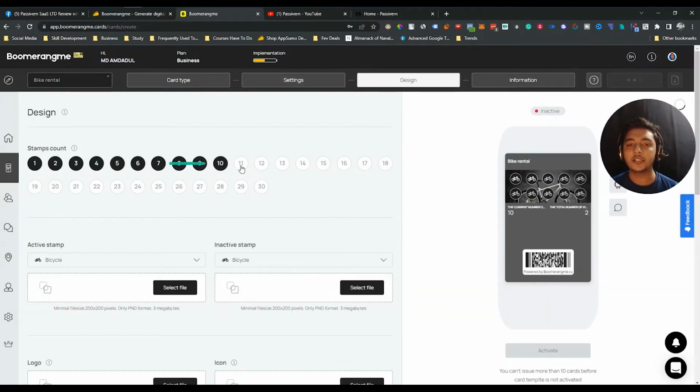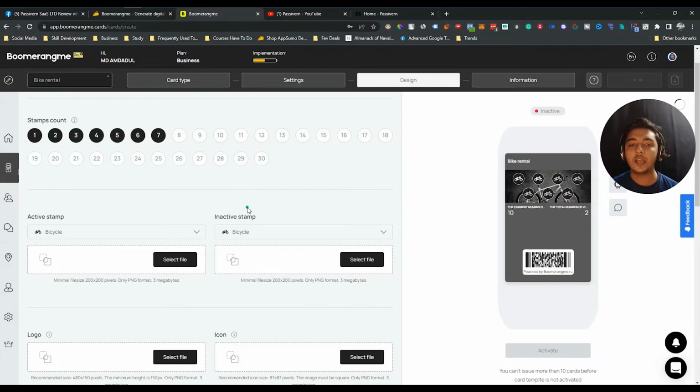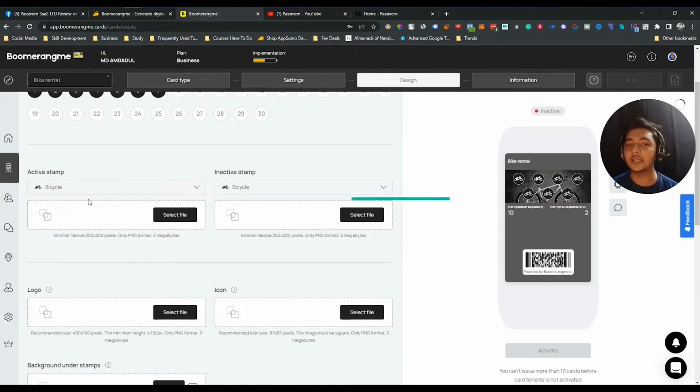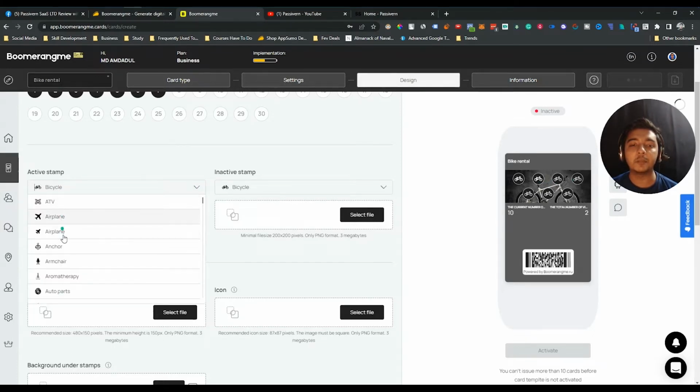You can select here how many stamps you want to offer to your customer. Let's say you want to offer 12. See here, the number on the card will be changed. See, it's changing. So depending on your desire and your demand, you can select any number that you need. After that, they have the option for the bicycle theme. See here, I have selected bicycle, and there are a lot of other stamps. Let me see. They have ATV, airplane, anchor, then auto parts. See, a lot of templates are available. You can use any one of them from here.